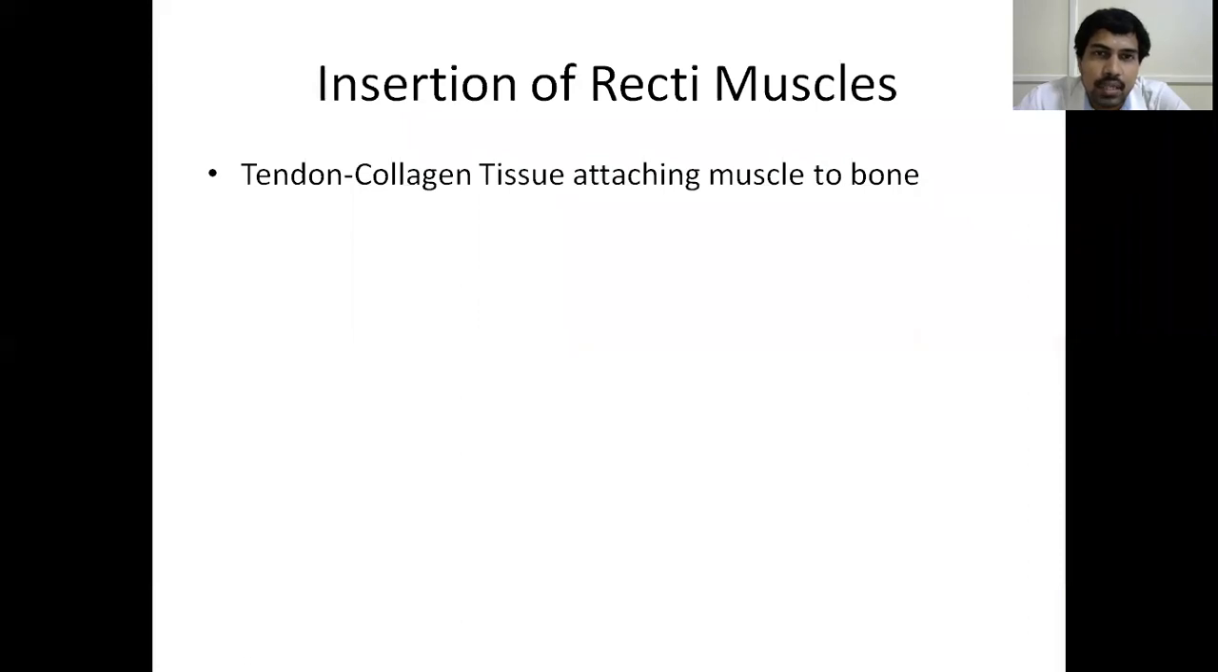A tendon is nothing but a collection of collagen tissue which attaches a muscle to the bone. So muscles are attached to bone with the help of a tendon, which is a fibrous tissue. A flattened tendon, or a tendon which is compressed, is known as an aponeurosis. So first of all, what is a tendon? It is made up of collagen tissue and it attaches muscle to the bone. And a flattened tendon is called aponeurosis.